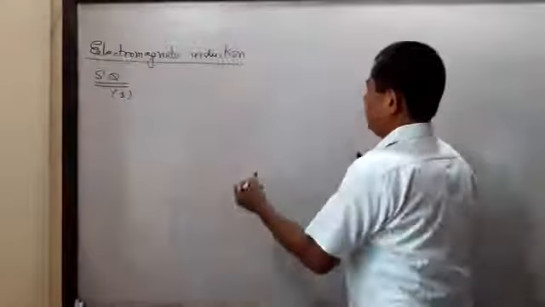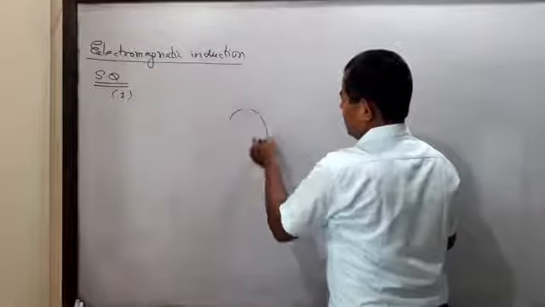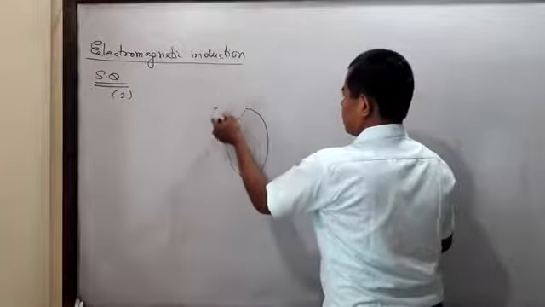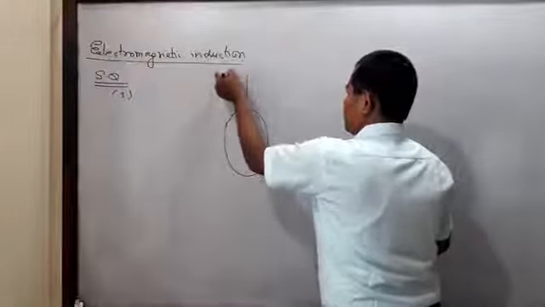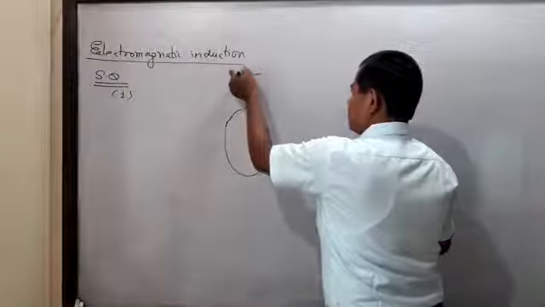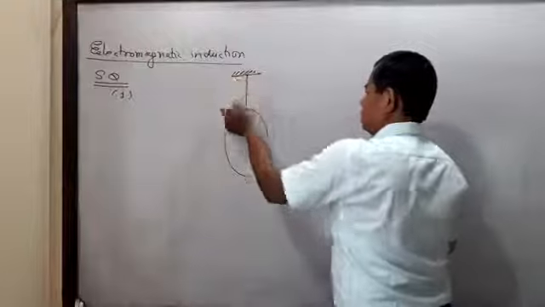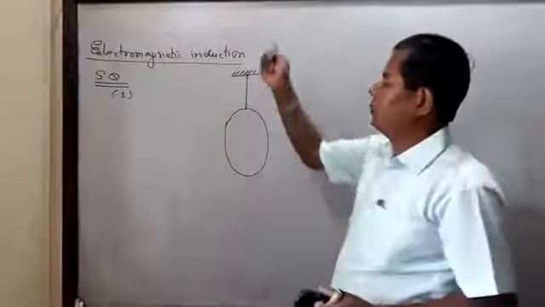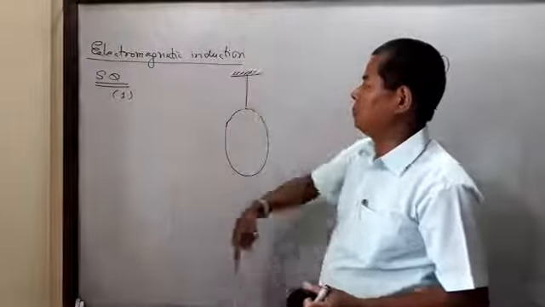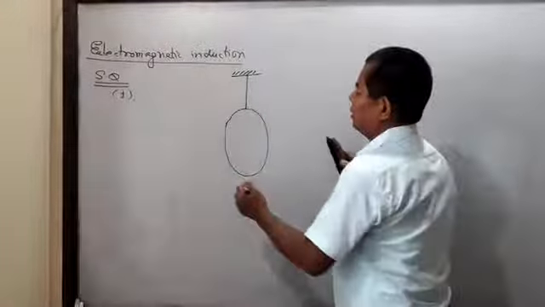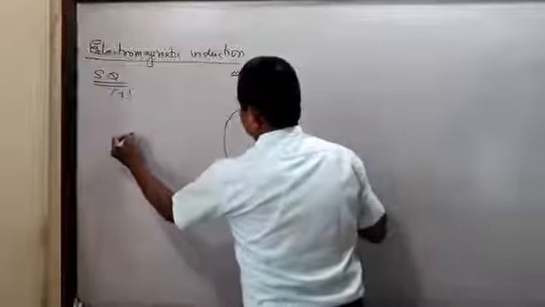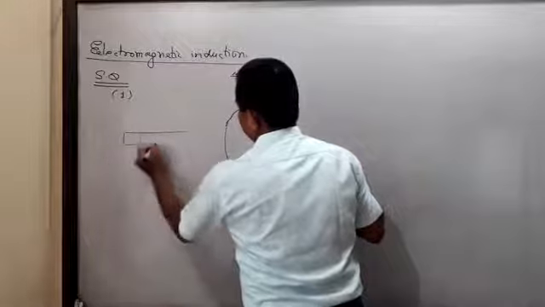Say this is a ring, suspended by a thread, in a vertical plane, and this is a horizontal bar magnet.